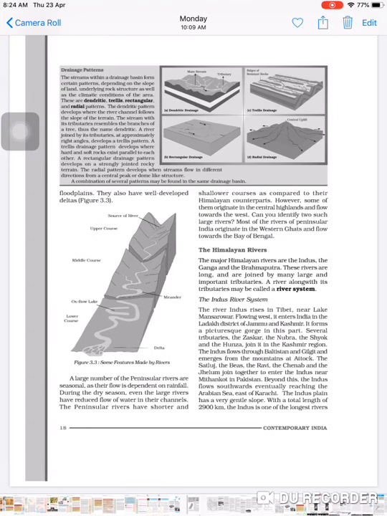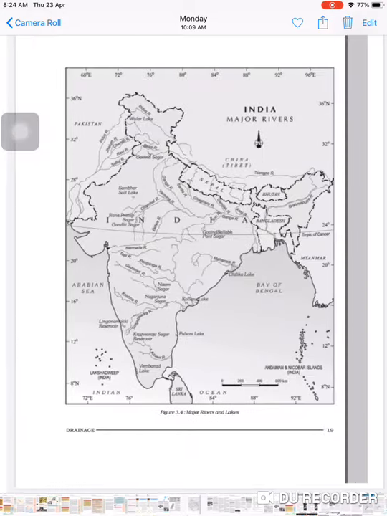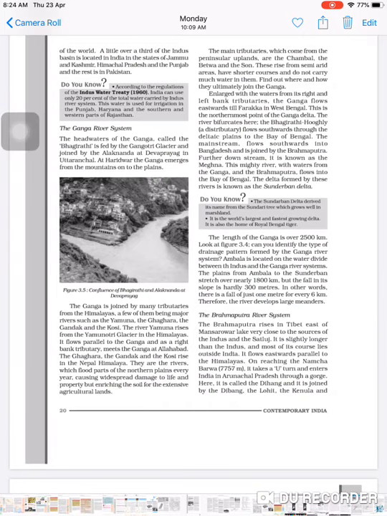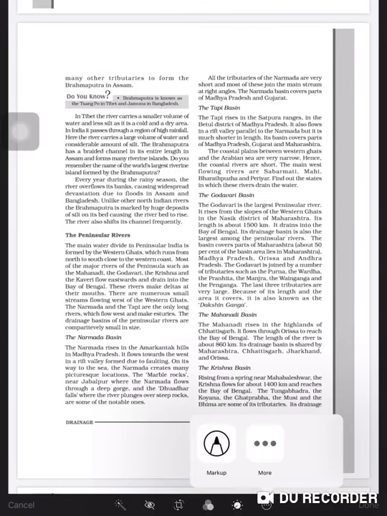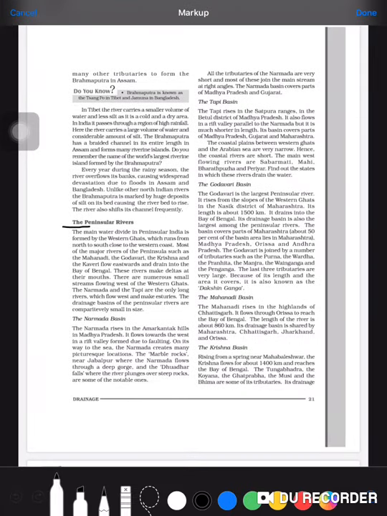Next, the peninsular rivers. The peninsular rivers originate from the peninsular plateau. These are the seasonal rivers and they get water only at the time of the rainy season, meaning in rains they get the water.